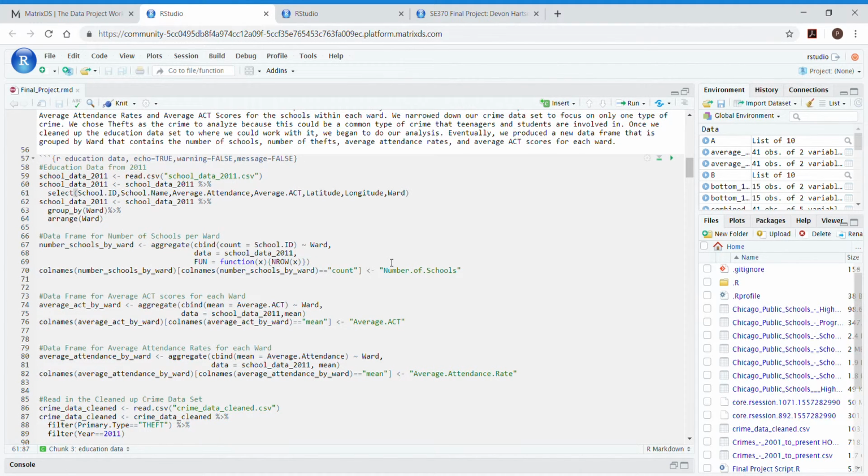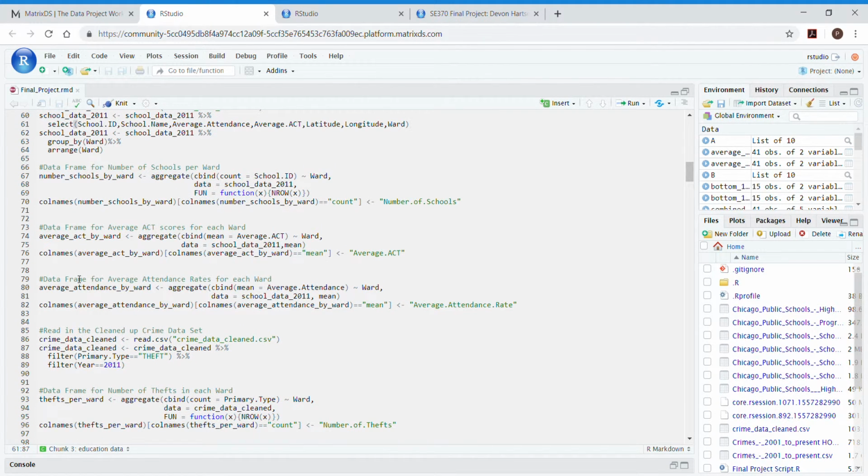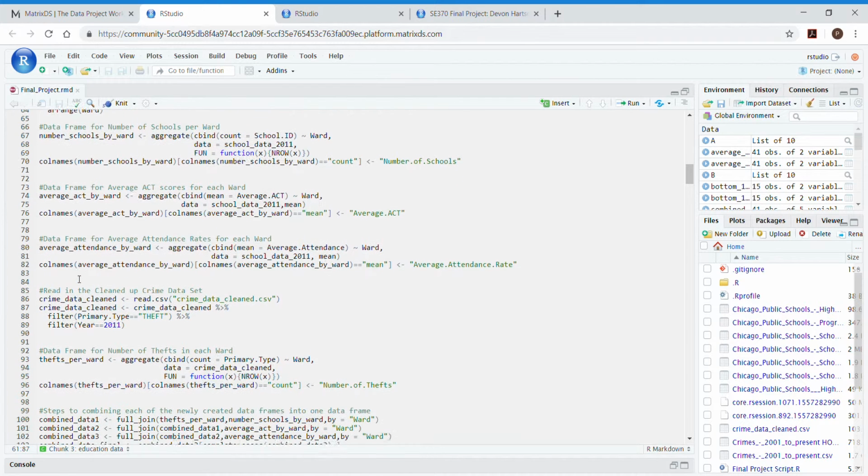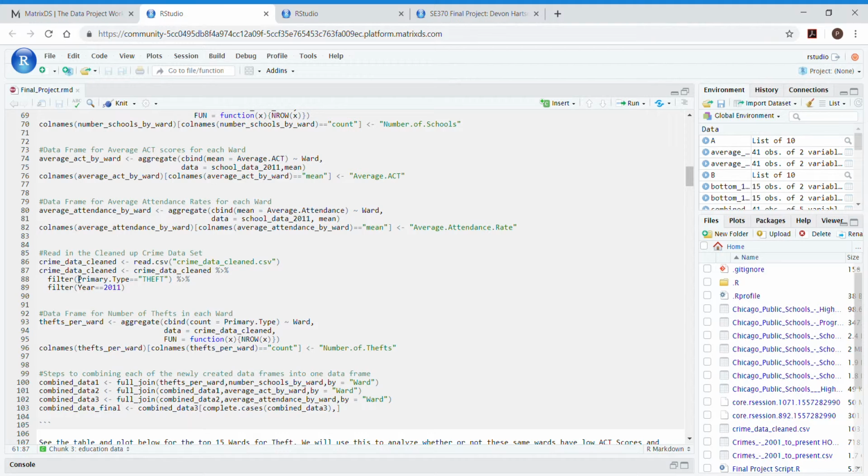We grouped this data set by ward and arranged it, and then that allowed us to create several other data frames of our relevant variables, such as number of schools per ward, average ACT per ward, and average attendance per ward. Now that we have those data frames created, we also narrowed down our crime data to only theft and for the year 2011, so we can directly compare it to the education data from 2011.